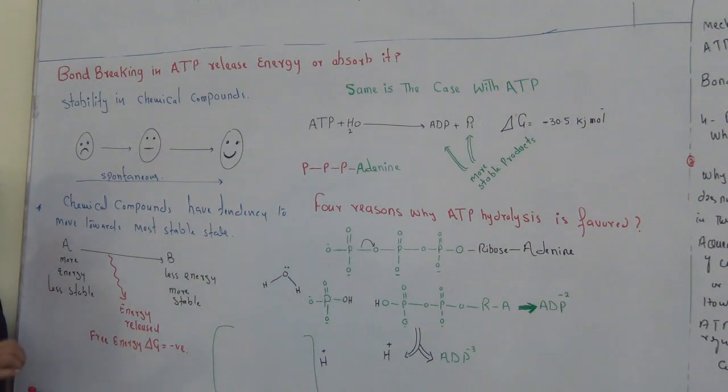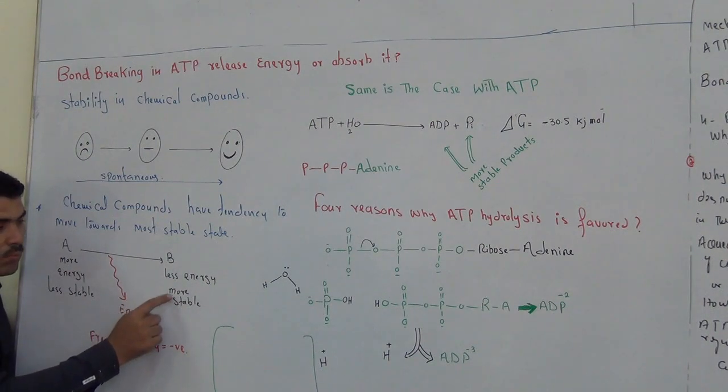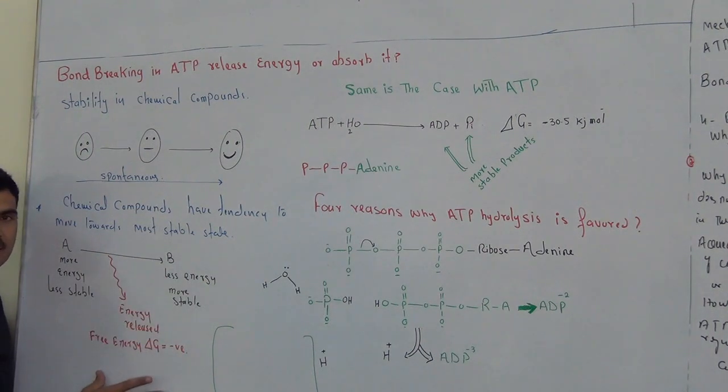By unstable we mean that we have a compound, for example, it may be any compound. That compound has a lot of energy, and that lot of energy makes that compound less stable. In other words, it is unstable. If that compound A is converted into another compound B, by doing so it becomes more stable, it has less energy.